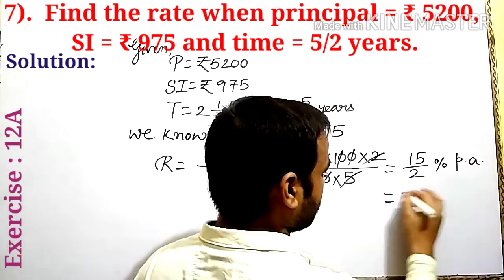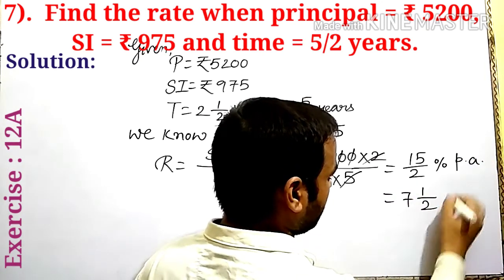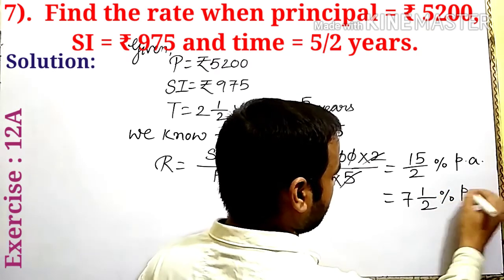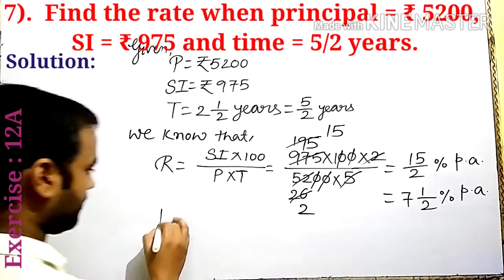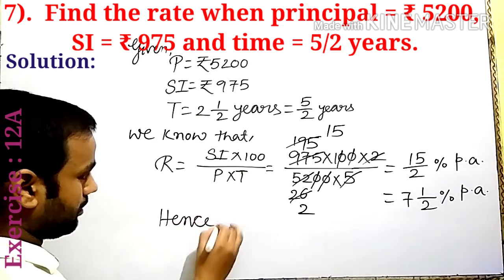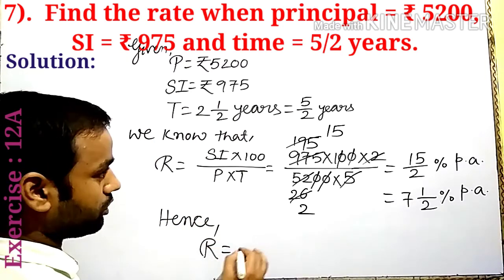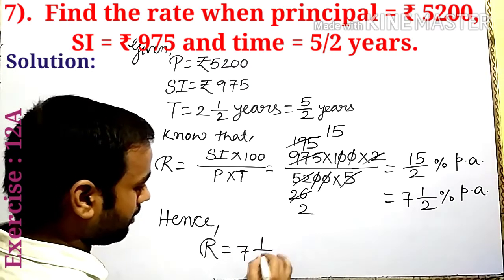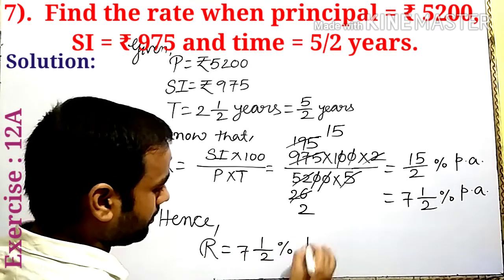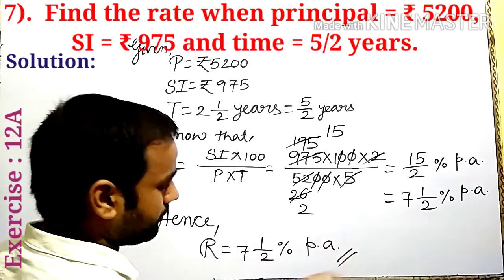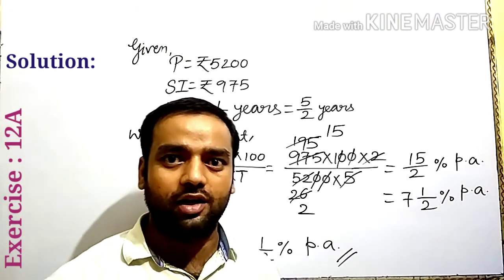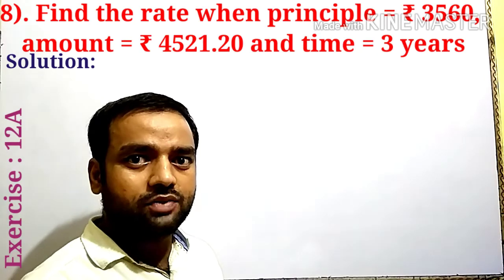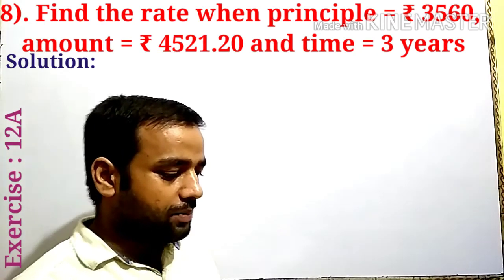Also write 7 whole 1 by 2% per annum. Hence, rate is equal to 7 whole 1 by 2% per annum. Is it clear? Now let us discuss question number 8.